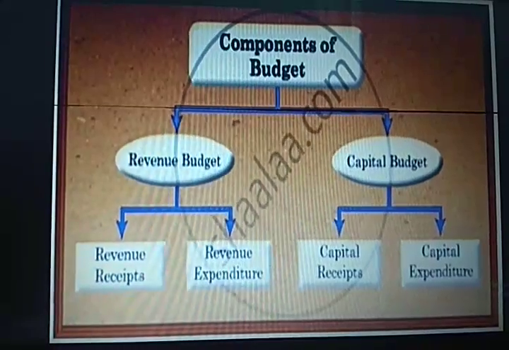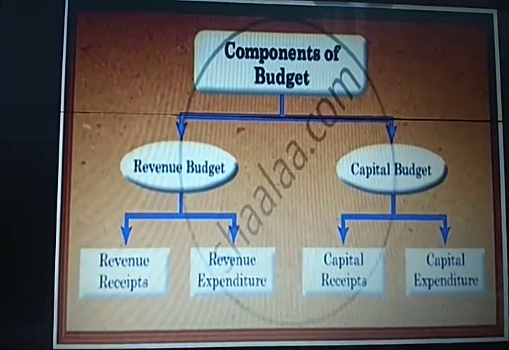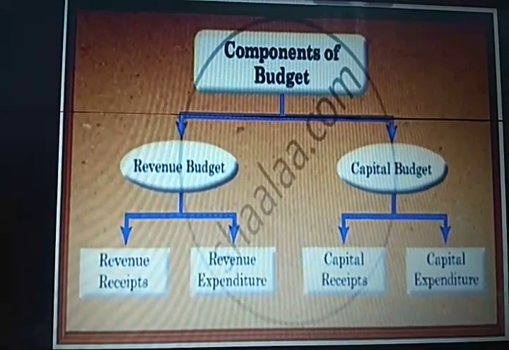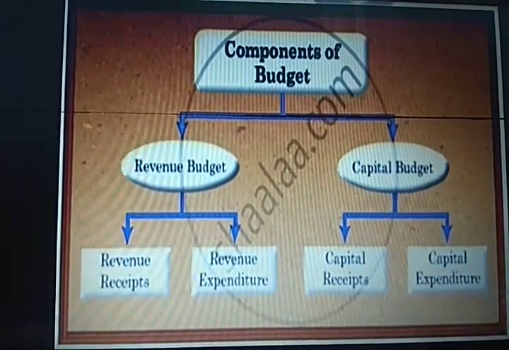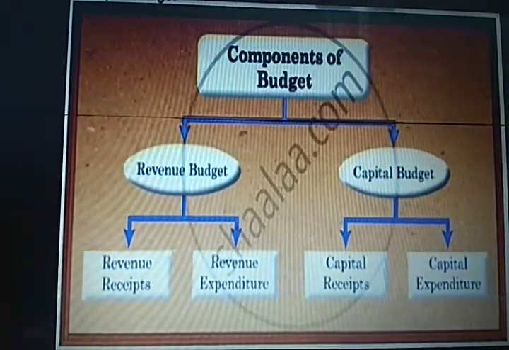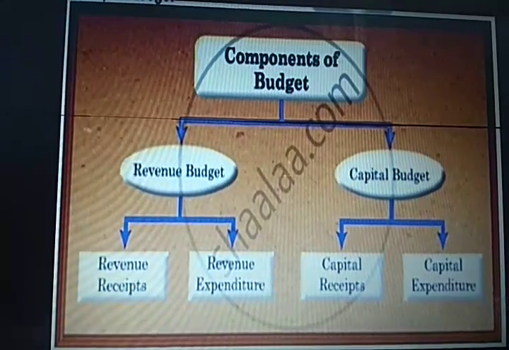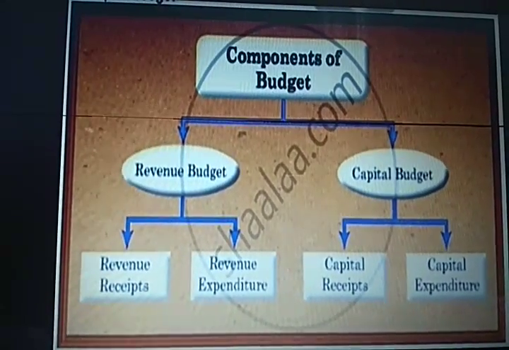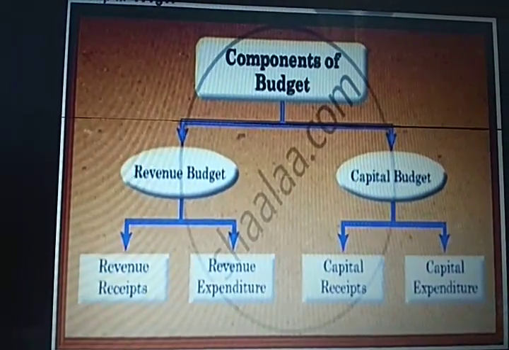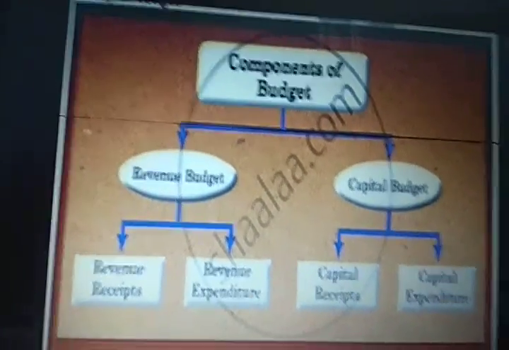Revenue word is used when something is regular and recurring in nature. Like for example, if the government is paying salaries to all its government employees, it is paying on a regular basis, that is monthly basis, so that is revenue in nature. And government paying the salary is an example of revenue expenditure.